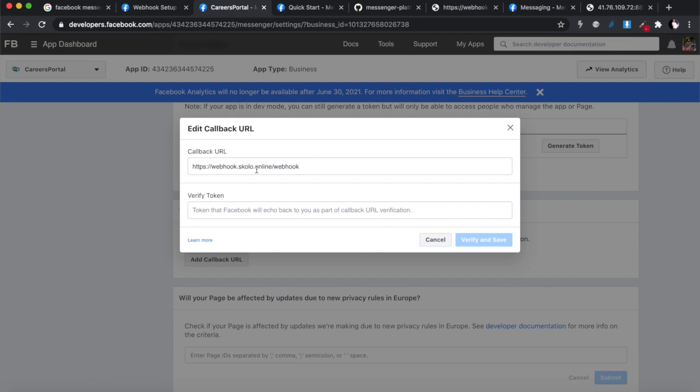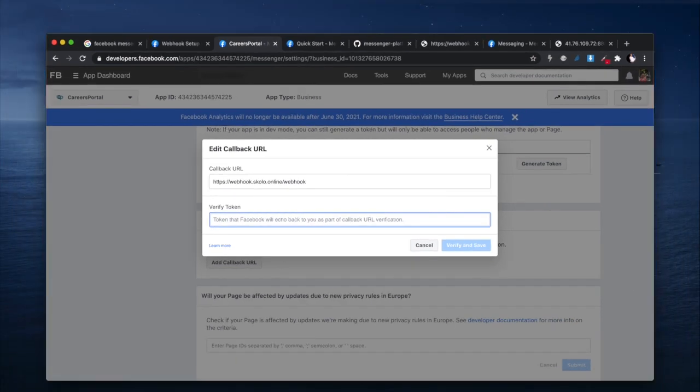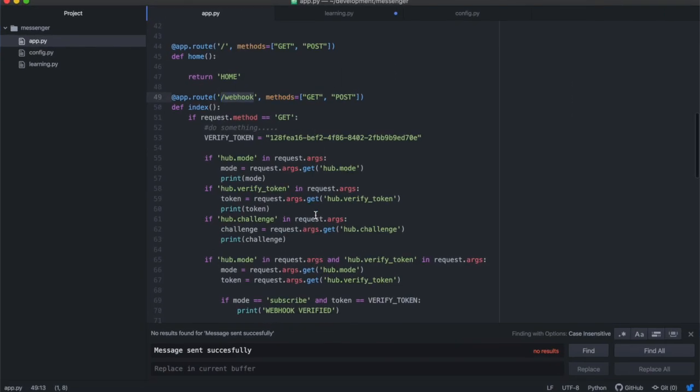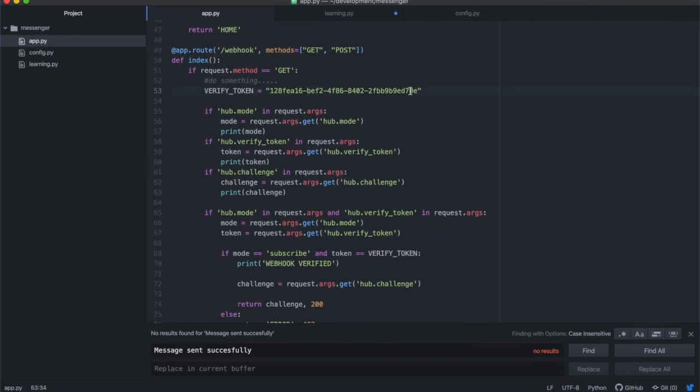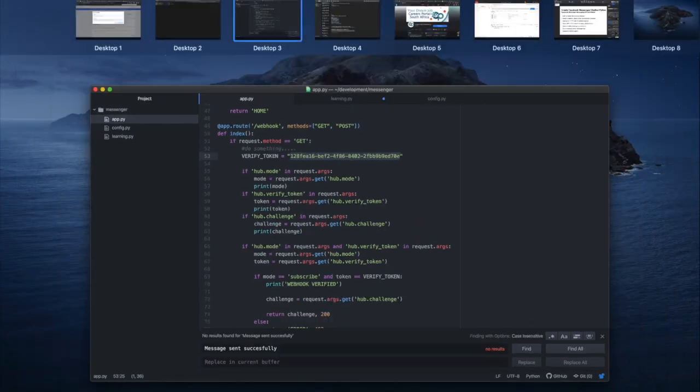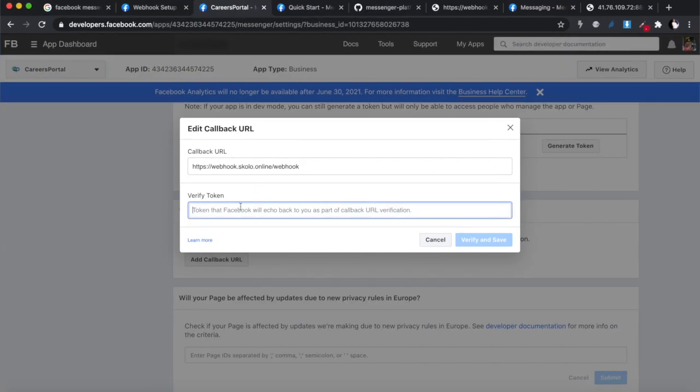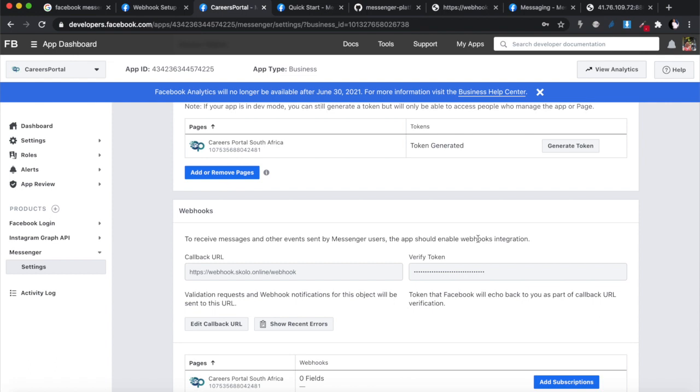That's basically what that webhook is. And then the verified token, you need to go over there inside of your application, and whatever verified token you had selected here, you need to copy that verified token, and then you need to put it over there. All right, and then once you've done that, you're going to say verify and save. So what it's going to do is go check that your verified token is okay, and then it'll do all of that.